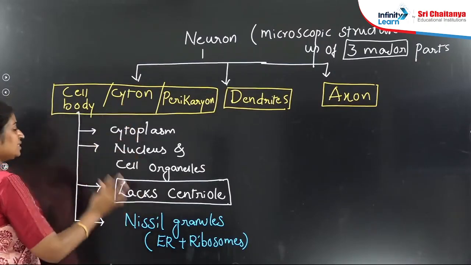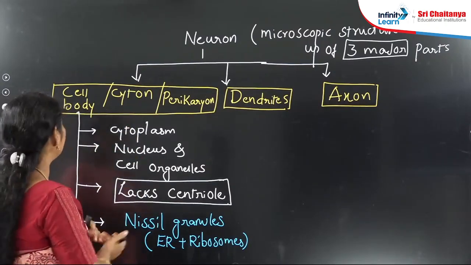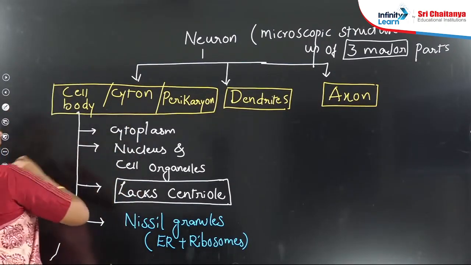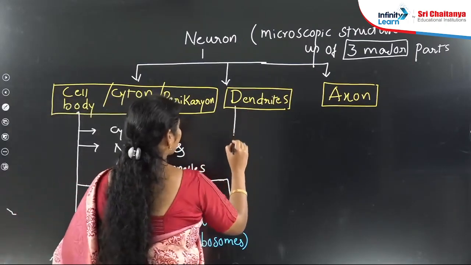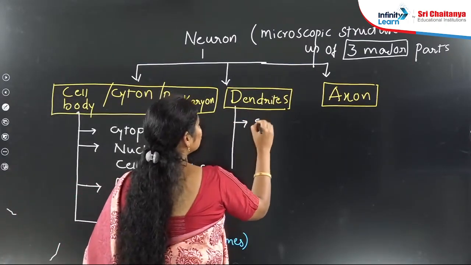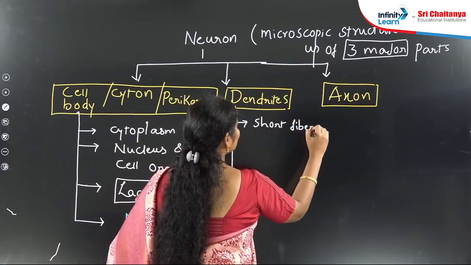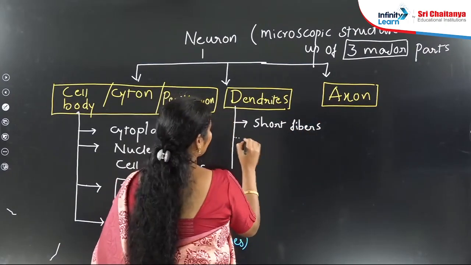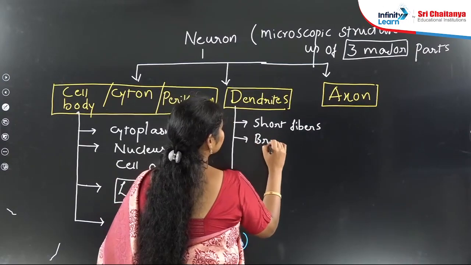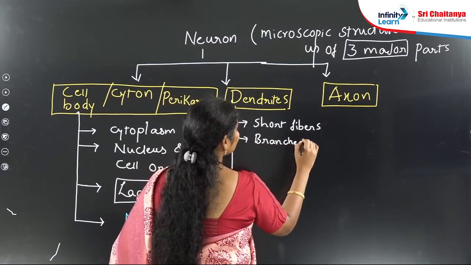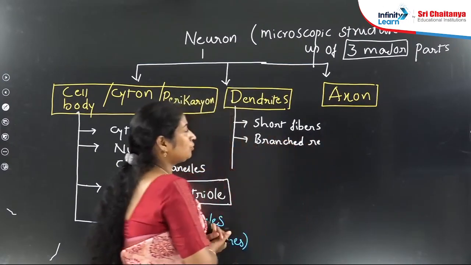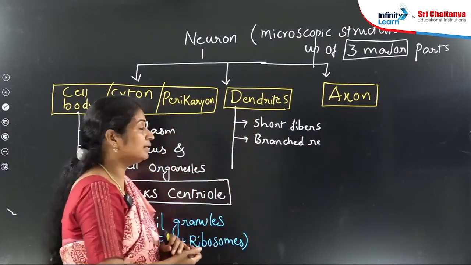So this is about the cell body. Next is dendrites. What are dendrites? The NCERT line: these are short fibers which branch repeatedly. Which of the following fibers branch repeatedly? The answer is dendrites.